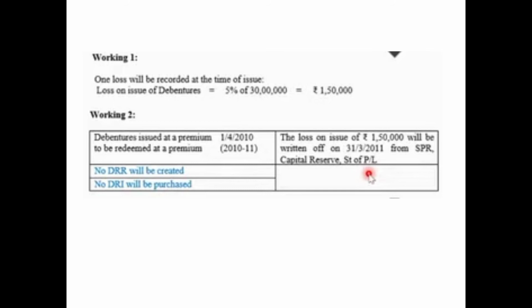Now working number 2, debentures issued at a premium on 1st April 2010 which are to be redeemed at a premium in the year 2010-11. The loss on issue is 1,50,000, because this amount of 1,50,000 needs to be repaid as a premium at the time of redemption. It will be written off on 31st March 2011, that is in the year of loss itself, from SPR, Securities Premium Reserve. Then if any other balance is left, it will be written off from capital reserve. It is given in the question. And if any other balance is left, then it will be written off from statement of P&L. And since it is a banking company, no DRR will be created, no DRI will be purchased.